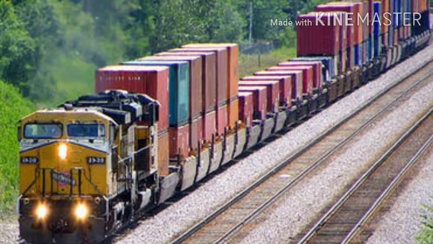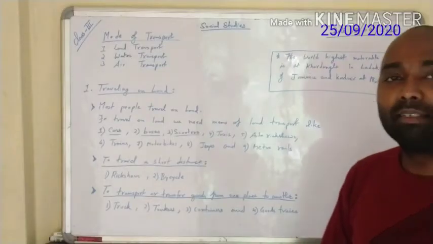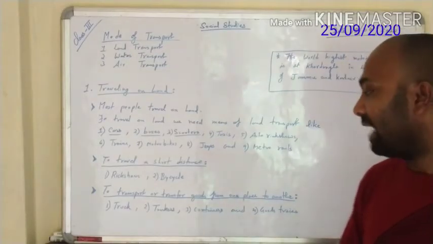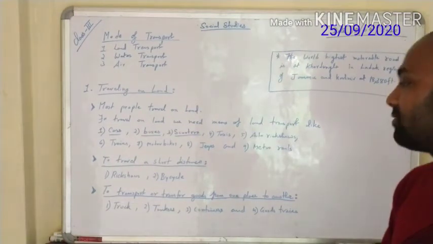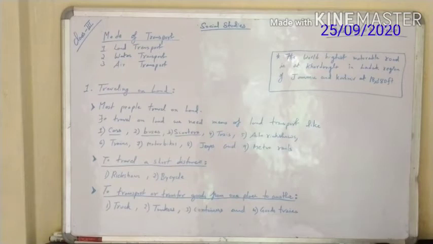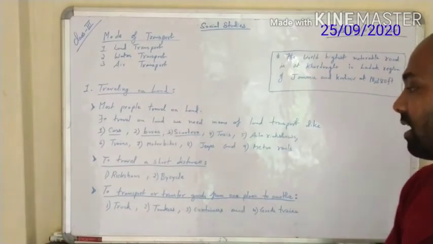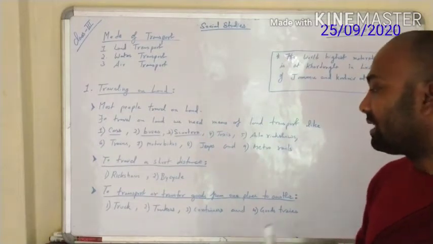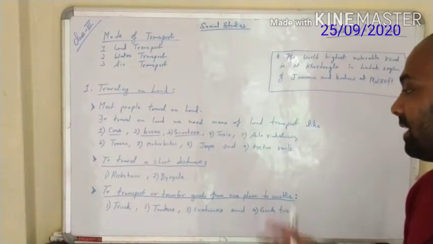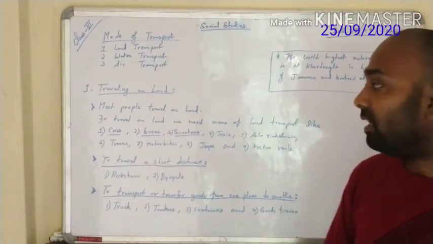These are the means of transport that help us to transfer goods from one place to another. We know that the goods which we transfer from one place to another are bulky and heavy. So that is why we need something that can carry the load easily. So we use trucks, tankers, containers, and goods trains. They mostly carry the bulky goods, and they transfer the goods from one place to another.